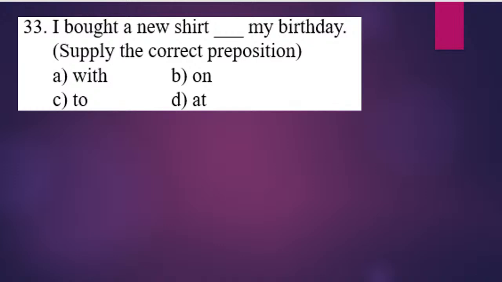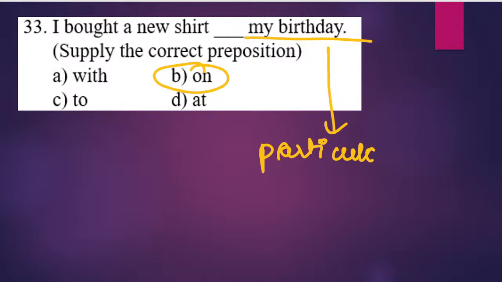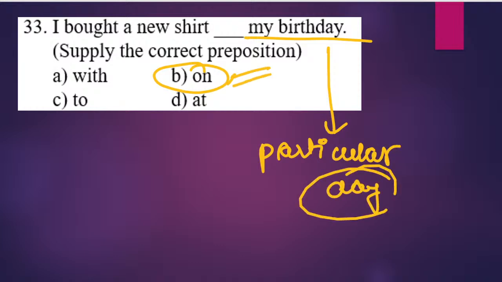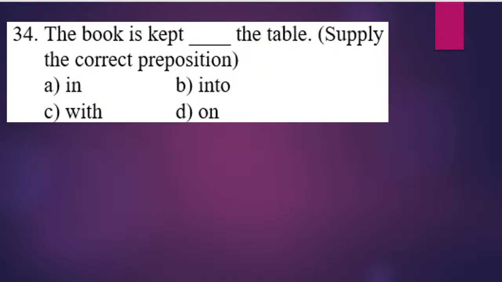Yes. So, I bought a new shirt blank my birthday. What will be the correct answer? I bought a new shirt on my birthday. My birthday is a particular day. When I'm saying my birthday, what is it? It's a particular day. And for particular days, हम हमेशा क्या use करते हैं? We always use the preposition on. So the correct answer for the question is option B.